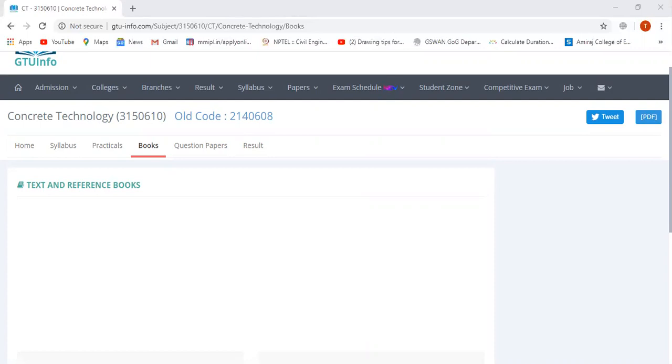This is the first chapter of concrete technology, which is the introduction chapter about concrete technology.